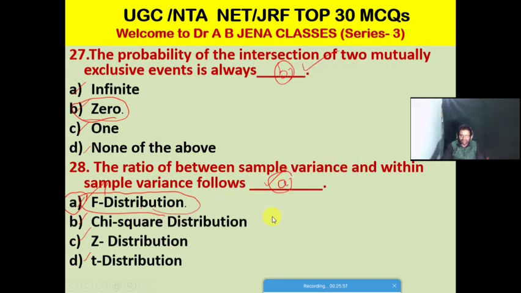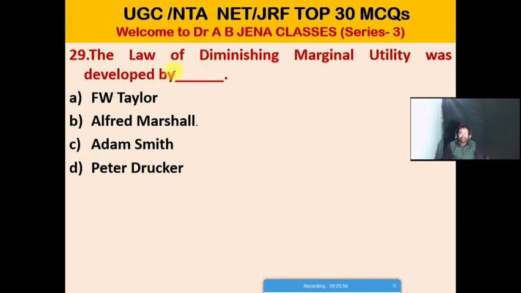So next MCQ: from economics, the law of diminishing marginal utility was developed by whom? A, F.W. Taylor; B, Alfred Marshall; C, Adam Smith; D, Peter Drucker. Friends, so B is the right option for this MCQ. The law of diminishing marginal utility was developed by Alfred Marshall.